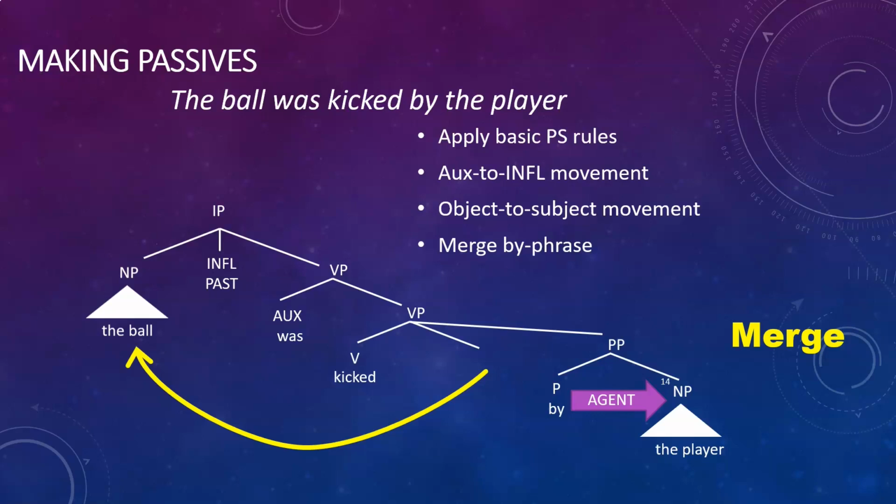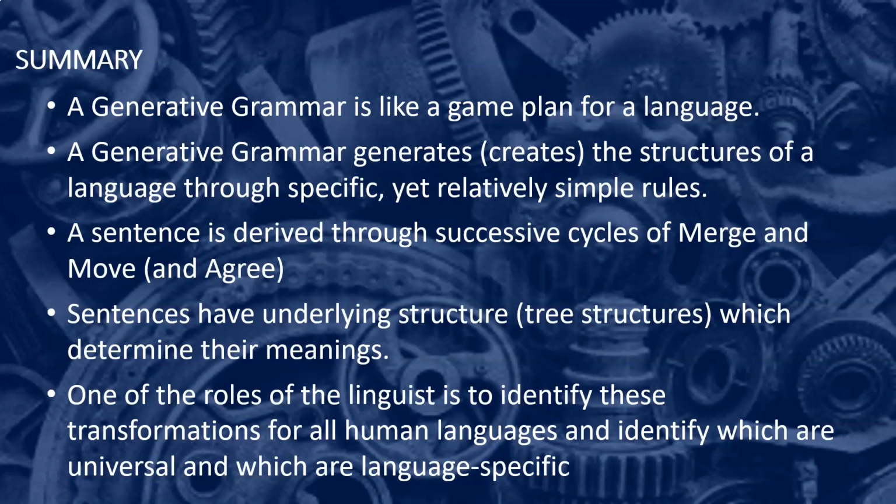So I hope this gives you an indication of how a generative grammar might work and how we would go about building some sentences. A generative grammar is a bit like a game plan for language. It generates or creates the structures of language through specific yet relatively simple rules. And what are these rules? They are merge, putting things together, move, moving things around, and of course agree, which we haven't discussed in much detail. And a sentence is derived or created through successive cycles of these rules.